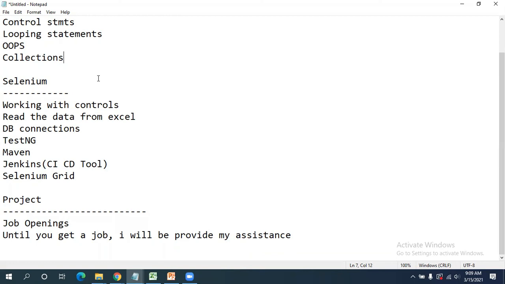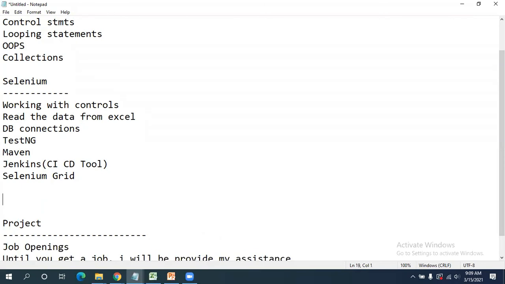And along with this course, I am going to cover one more concept for free, which is web services automation. I will cover web services automation using REST Assured.